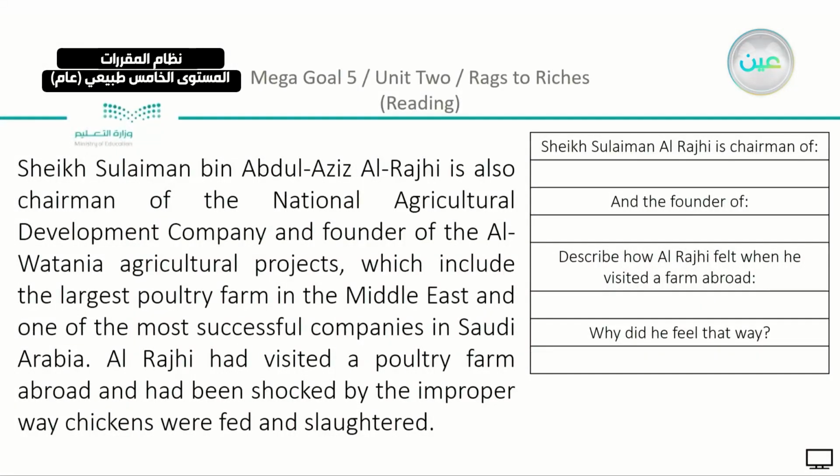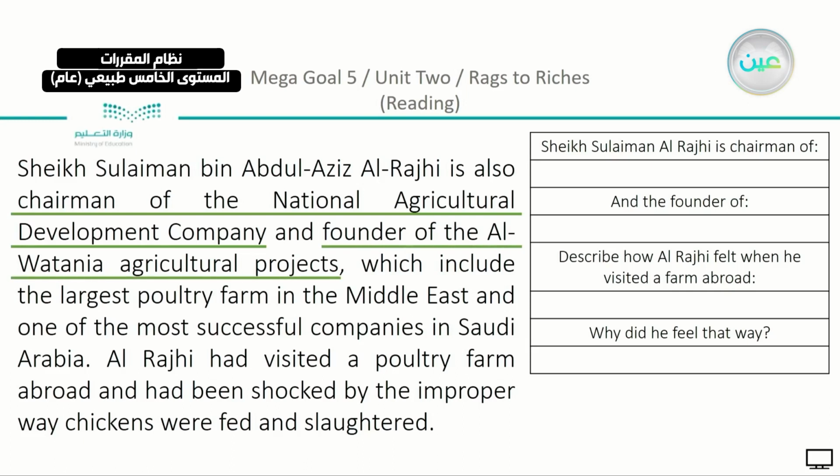Okay, now we're done with the bank part. Moving on, we said that he did other things. Sheikh Sulaiman al-Rajhi is chairman of the National Agricultural Development Company and the founder, like when I said King Abdulaziz, the founder of Al-Wataniya Agricultural Projects.